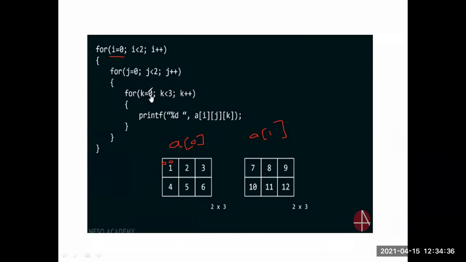After that, J value is incremented by 1: 1, 0, 1, 1, 1, 2. Then it will print the 4, 5, 6 values. After completion of this, the cursor will move and increment I by 1, then I value is 1. So A of 1 array: in this array, 0th row, 0th column is 7, 0th row first column is 8, 0th row second column is 9. In the same way, first row, 0th column, first row, first column, first row, second column. You print this. In this way you have to print the multi-dimensional array.